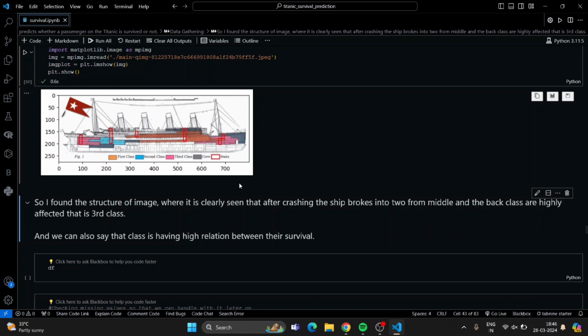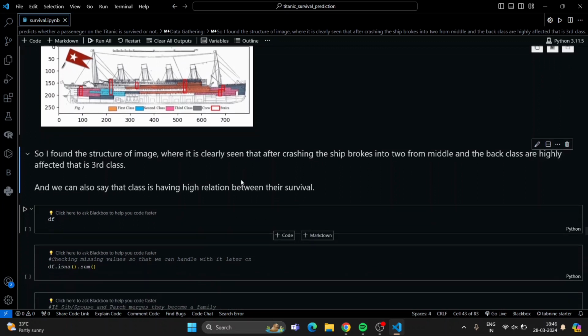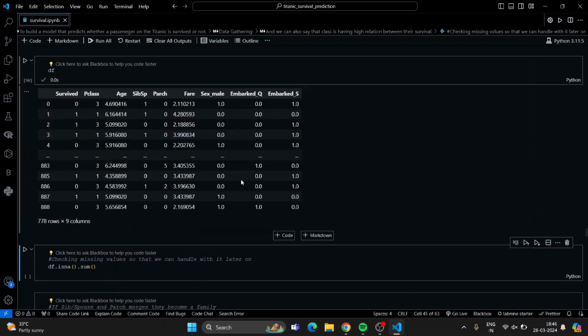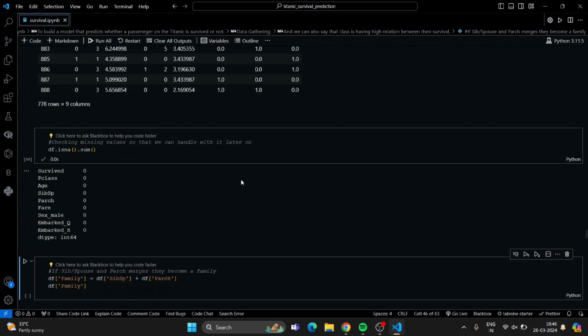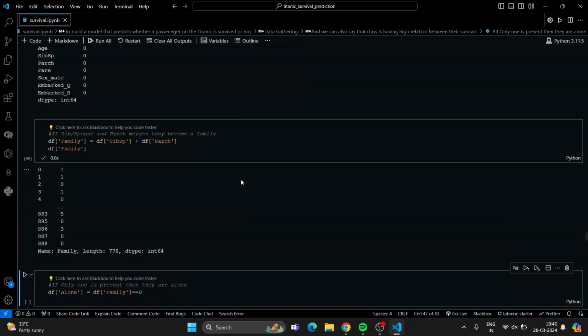This is the structure of the ship, where it's clearly seen that after crashing the ship breaks into two from the middle and the back class is highly affected, that is third class. We can also say that class has a high relation with survival. Now the data frame looks like this: 778 rows, and it has no missing values.